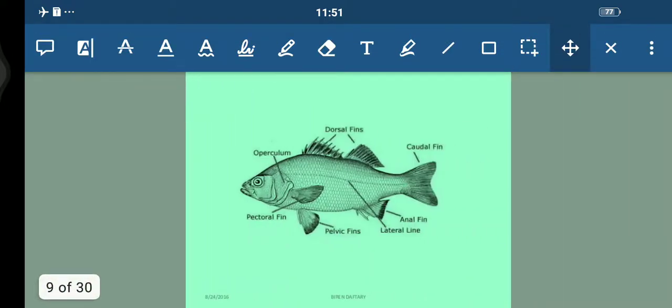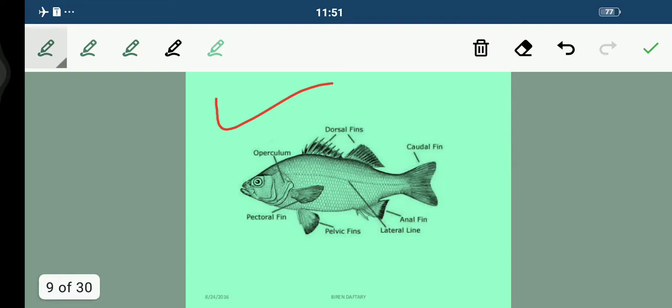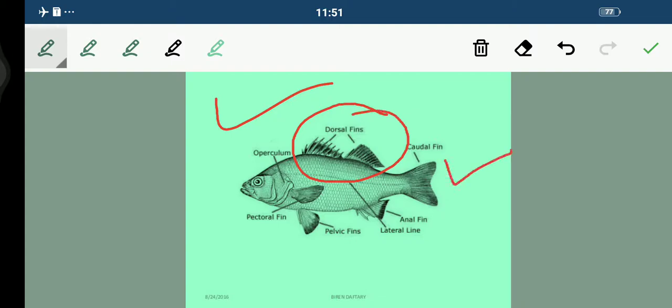Now you can see here, this is the complete structure of the fish. Fine. See here, the two dorsal fins. We have one caudal fin. Fine. This one is the pectoral fin. And this one is the operculum. You can see here, the operculum. Fine.